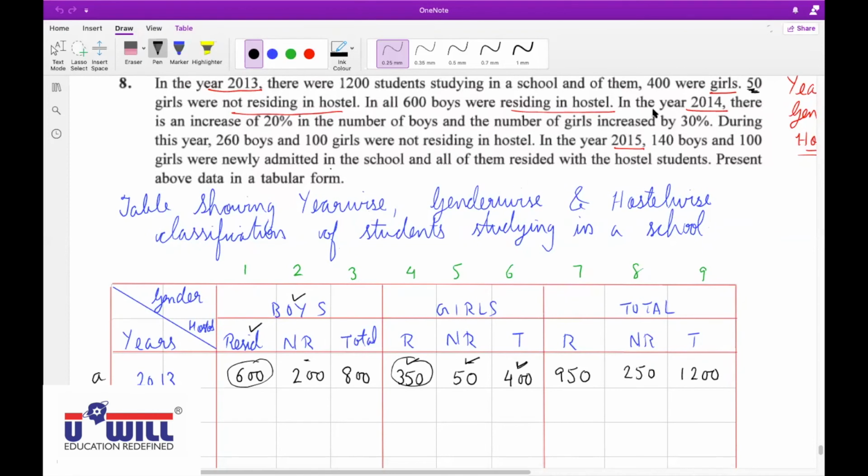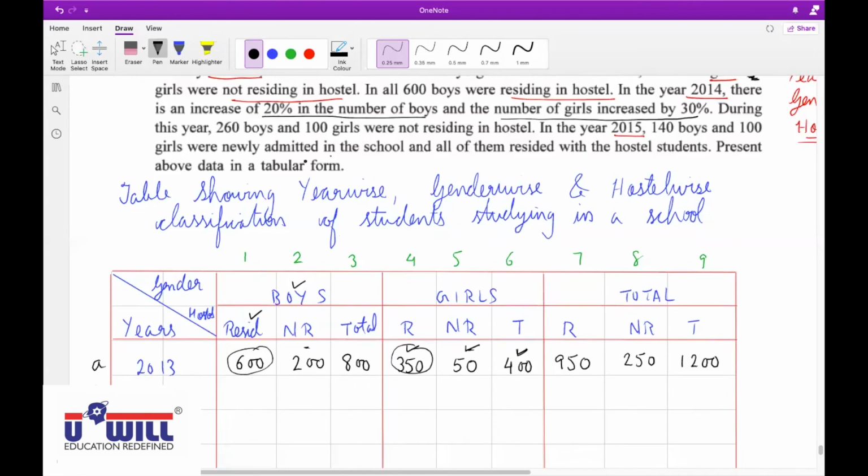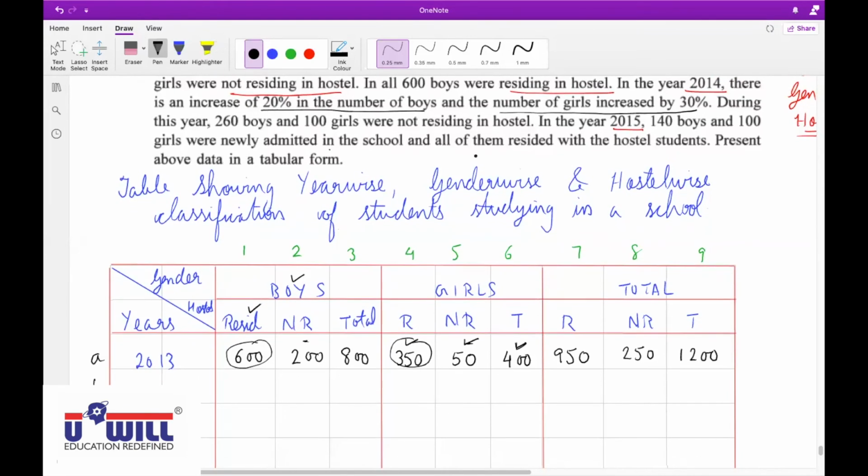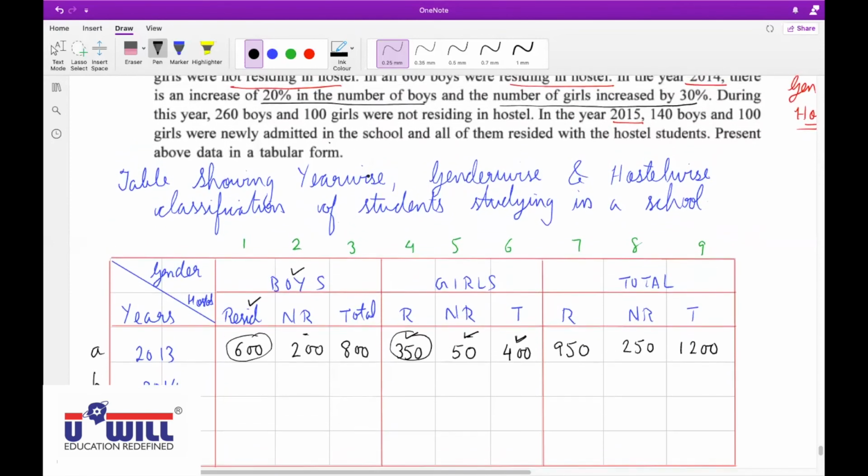In the year 2014, there is an increase of 20% in the number of boys and the number of girls increased by 30%. So can you tell me how will you find this 20% increase in the number of boys? 800 plus 20%. All of you listen carefully and ask me if you are not clear.